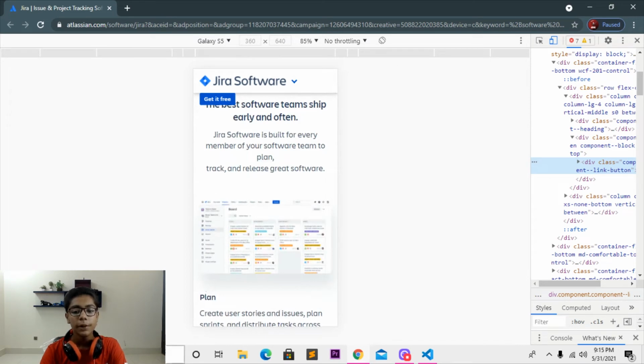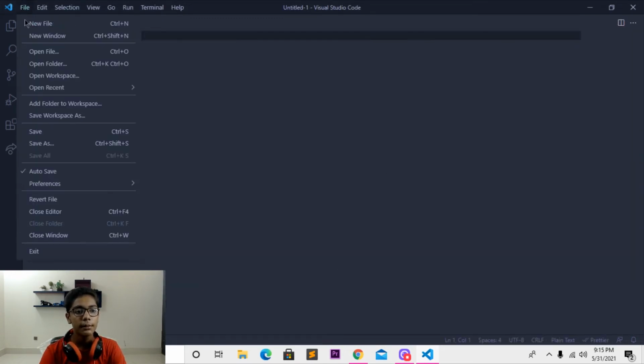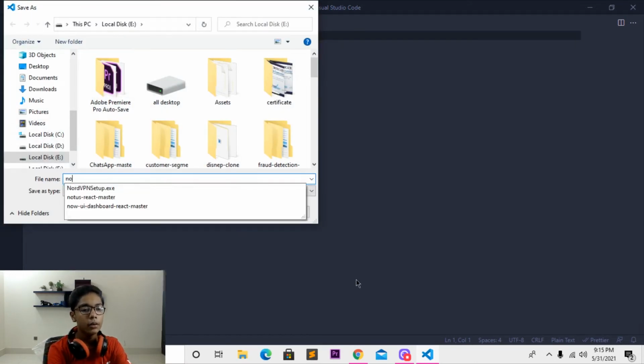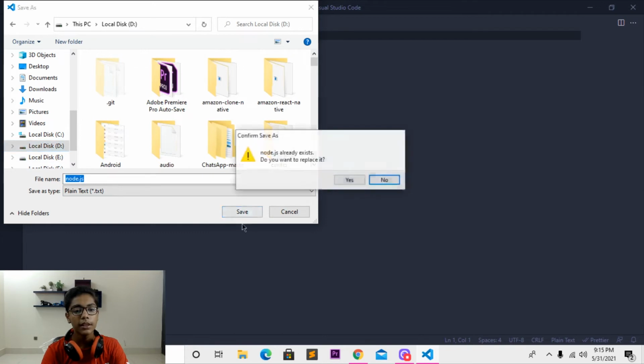So I'll be opening my text editor, which is called VS Code, which I've already opened, and then I'll close this file from here. I have to make one Node.js file in which I'll write my Node.js code, so I can make my portfolio app easily. Save here and write any name like node.js, because every Node.js file should be saved as JavaScript. Then I'll go to the local directory and save that.